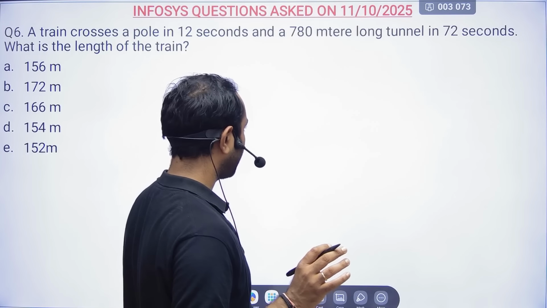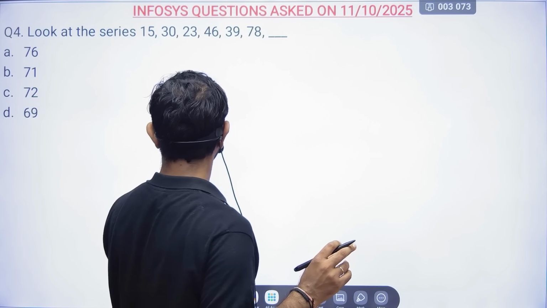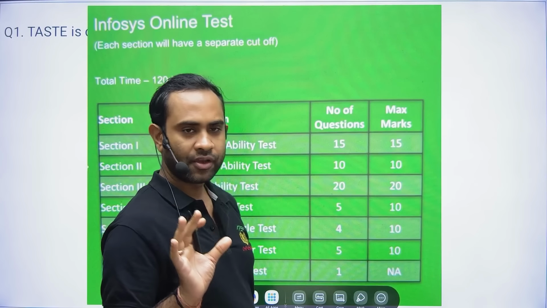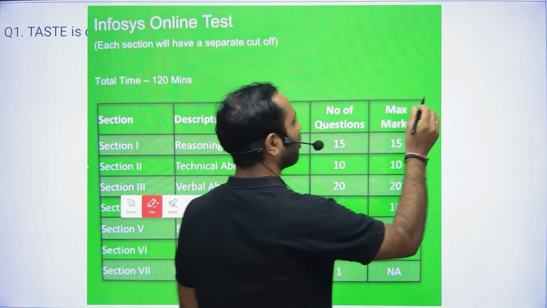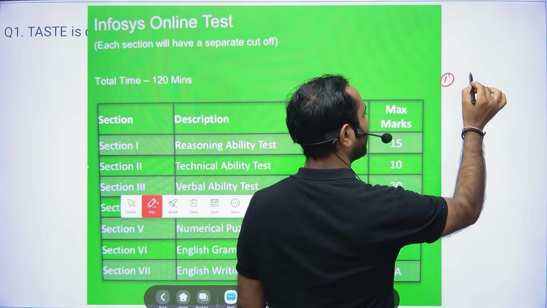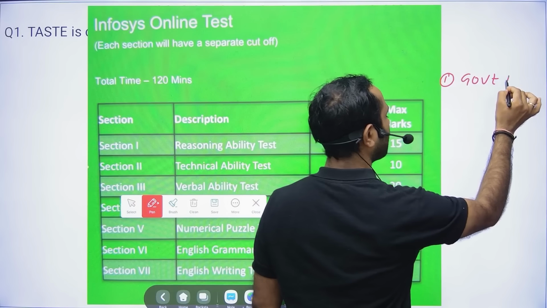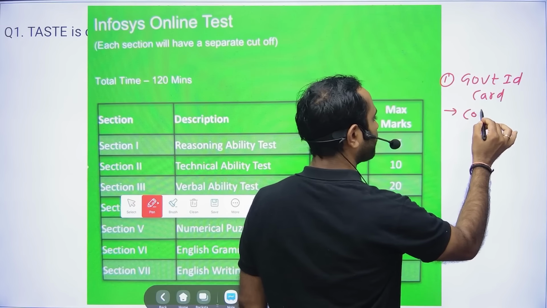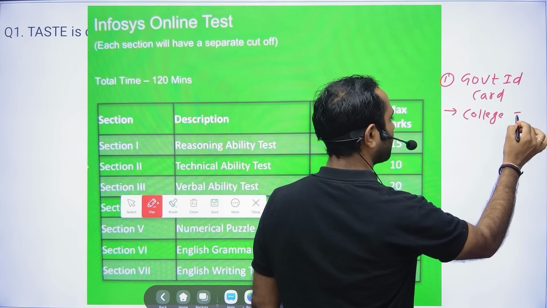So friends, the first thing is about the ID card. You can take any government ID card, no problem at all. Any government ID card is fine. College ID card is not mandatory.